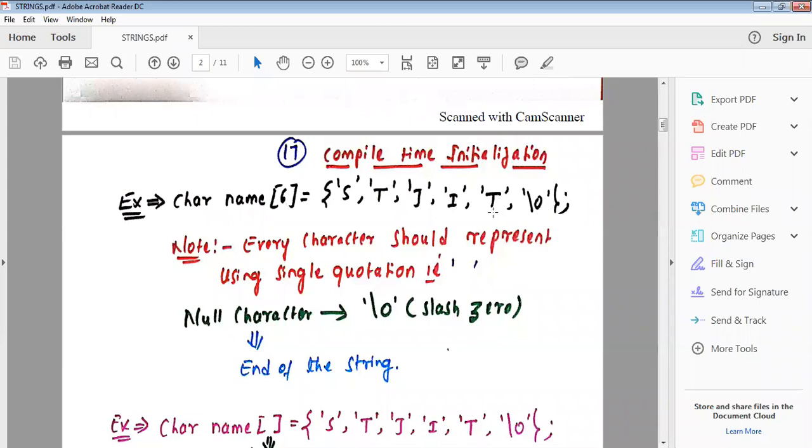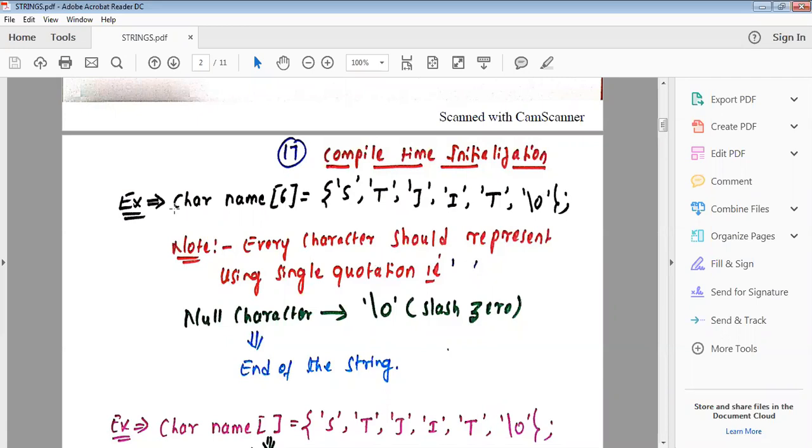So as I already said, you write a character in single quotes. S is written within single quotes, T within single quotes, J, I, and T within single quotes, and \0 also within single quotes, and end with the semicolon.